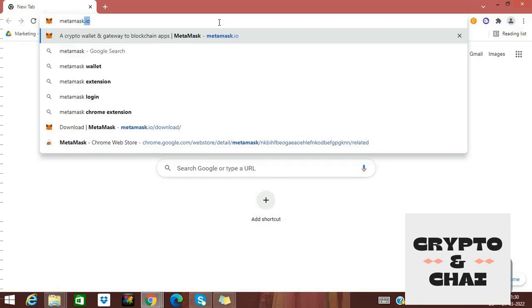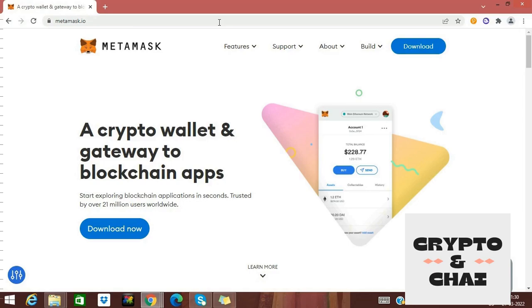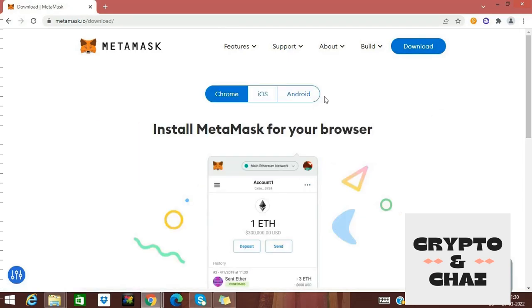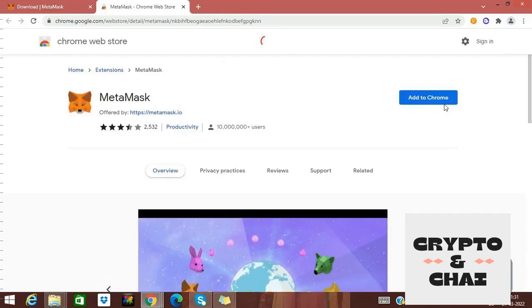So, let's start. Go to your Google Chrome and type metamask.io. Now click on download. We are using Chrome. You can select your browser and now select Install MetaMask for Chrome.